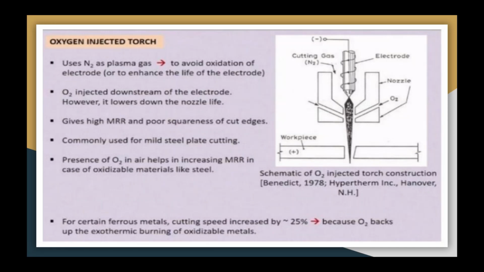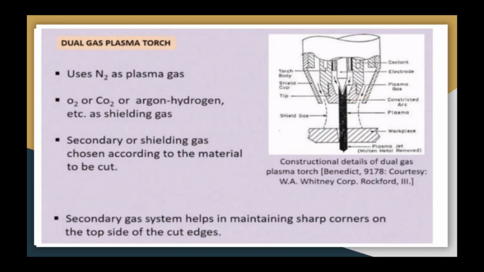The presence of oxygen in the air helps in increasing MRR in case of oxidable material like steel. In case of certain ferrous metal, cutting speed is increased by about 25%. It is possible because oxygen backs up the exothermic burning of oxidable metals. Okay, so this is about the oxygen injected torch.